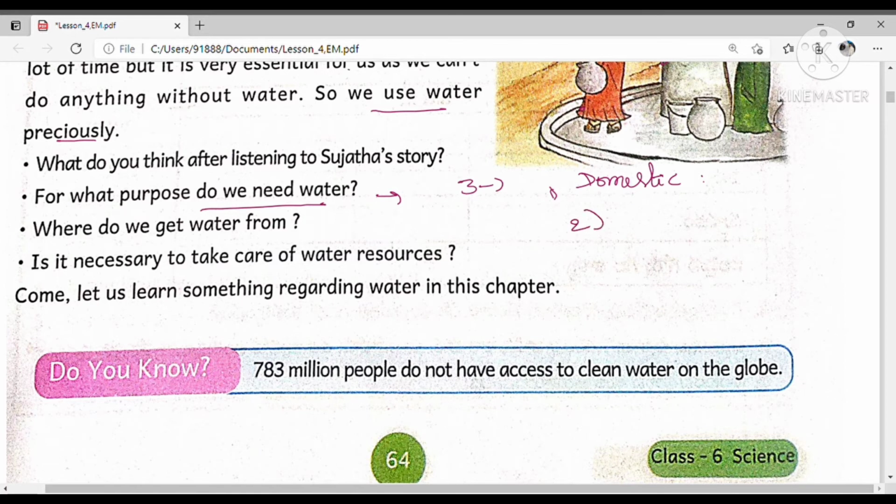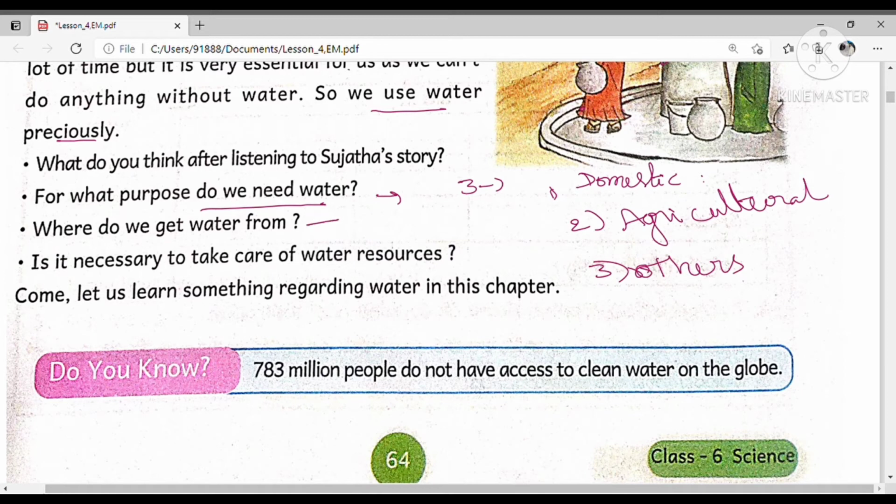The next one is agriculture use. For planting the plants and for irrigation purposes we use water in agriculture. And the third one is others: for production of electricity, and in companies and industries we use water very frequently.